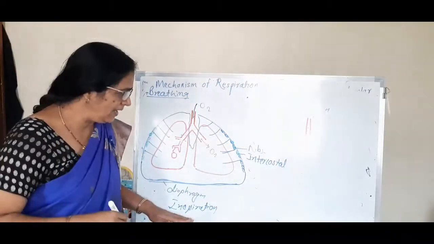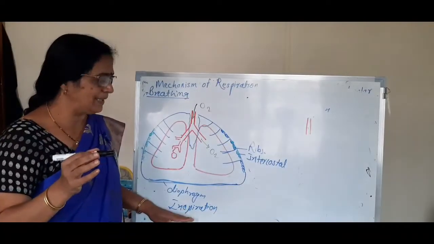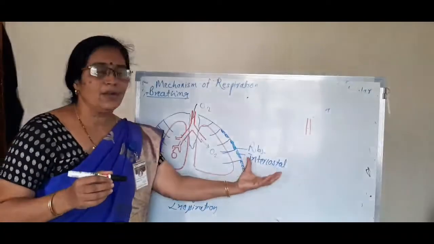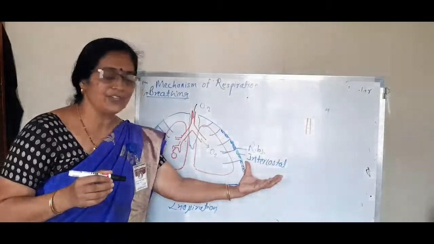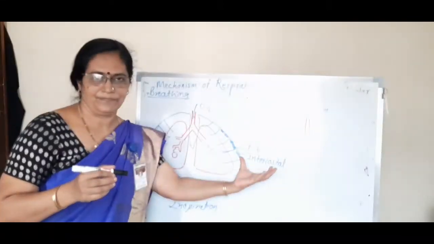So during inhalation, the whole mechanism of respiration or breathing depends upon the contraction and relaxation of intercostal muscles.